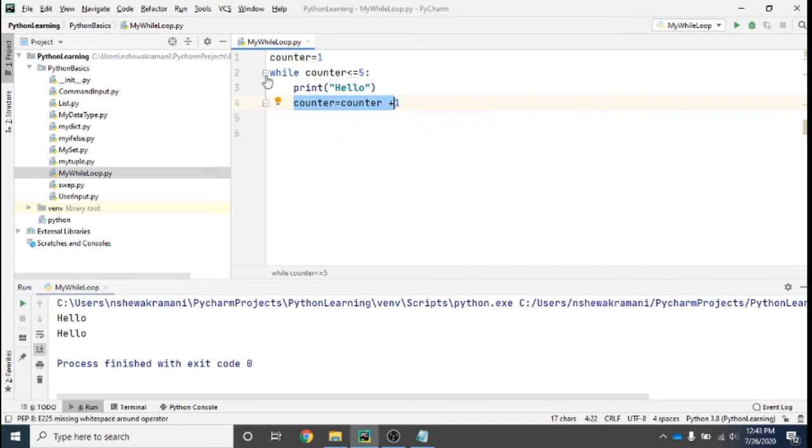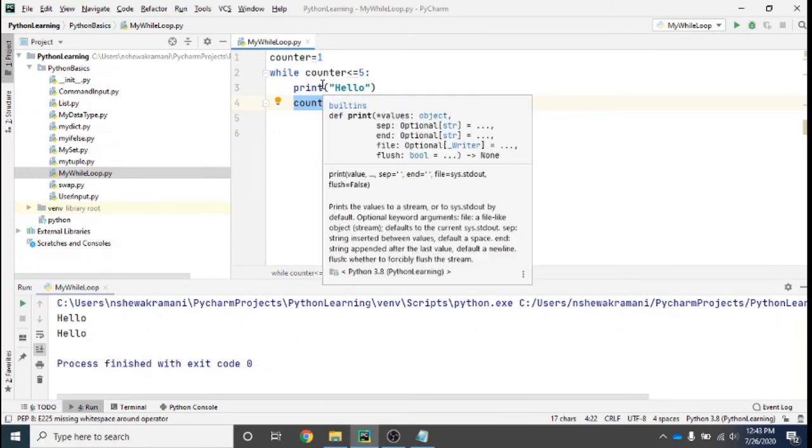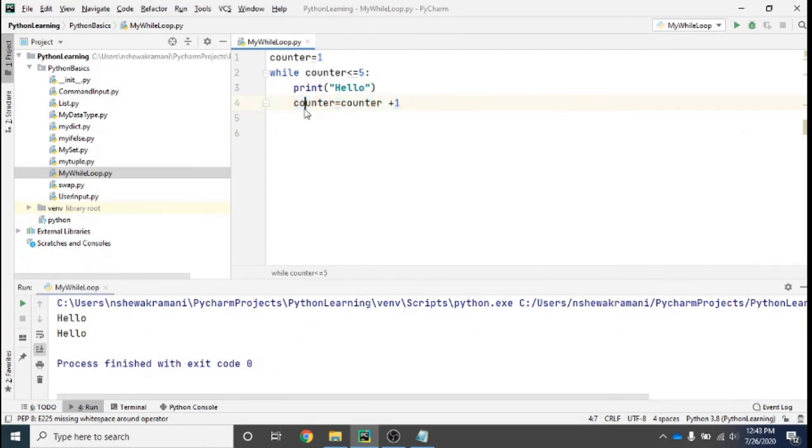It will again go back to this while loop, right? Because this is a block, this will keep on continuing till my counter becomes greater than 5, but right now it is 2. So it will go here, it will check 2 is less than 5. Yes, it is. Then it will again print it, come to this line, and now counter equal to counter plus 1, so that would be 3 now.